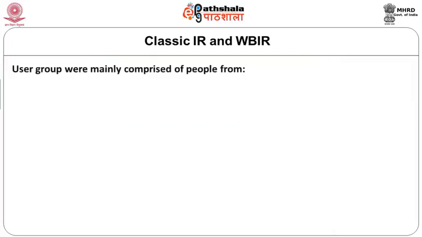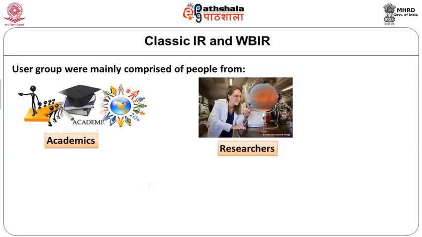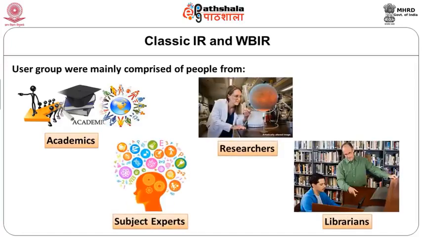The user group also mainly comprised people from academia, research, subject experts or librarians. These people are well aware of search keywords, search techniques, and how to find a particular document.